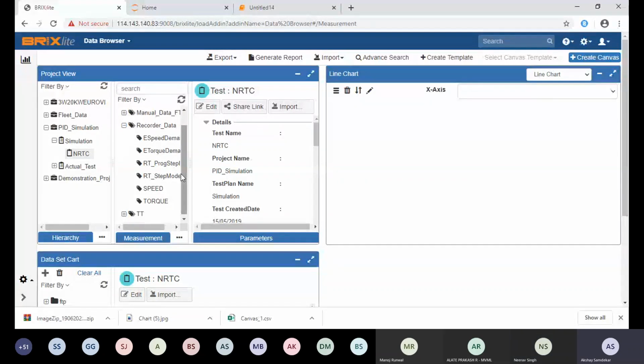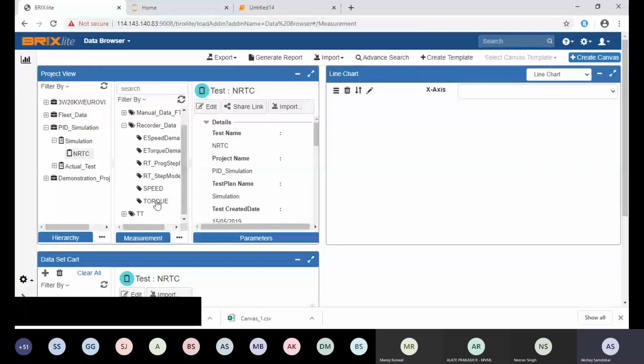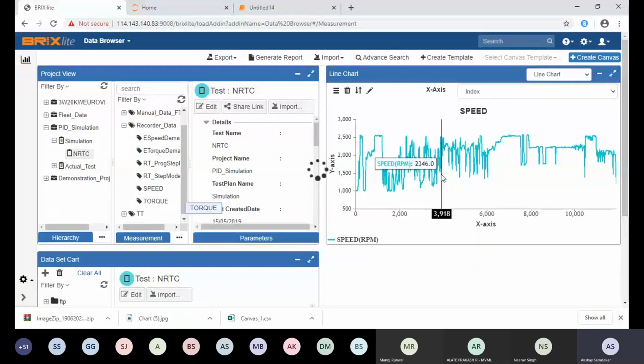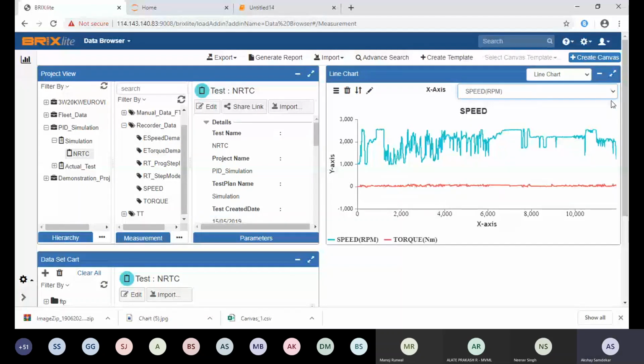In the Canvas part, you can drag and drop your channel to the Canvas. Canvas is basically the basic analysis you can do, and you can export this particular data. Whatever analysis data you are working on, you can export it. Many times customers ask, like Excel, how can I select the x-axis? Suppose this is a speed test, so I have mentioned speed as the x-axis, and you can very well select your speed as the x-axis. So data will plot against the speed.